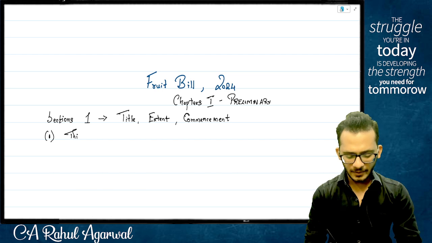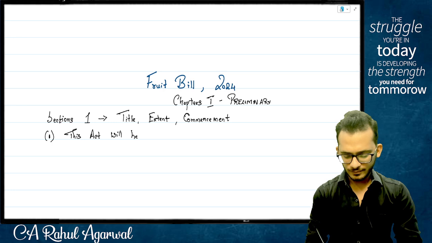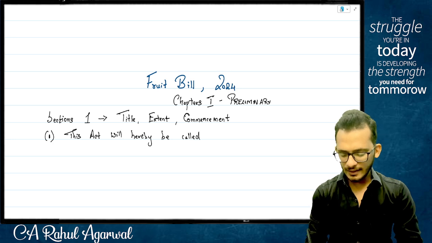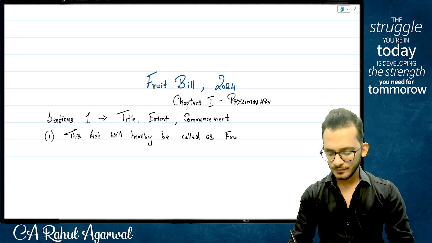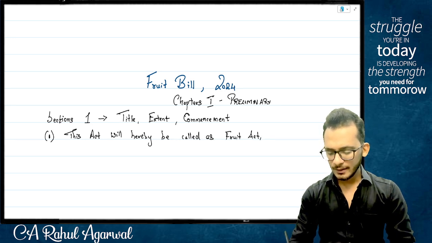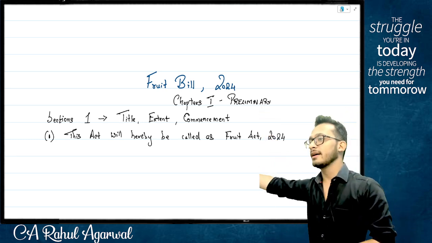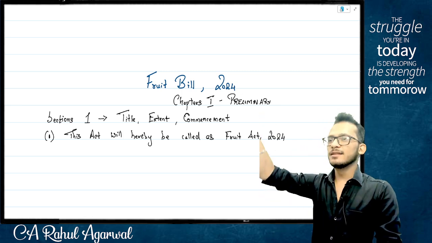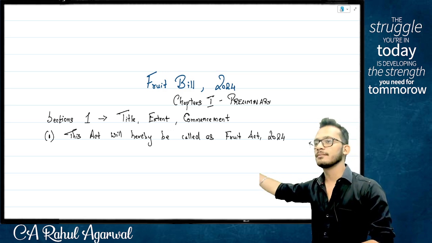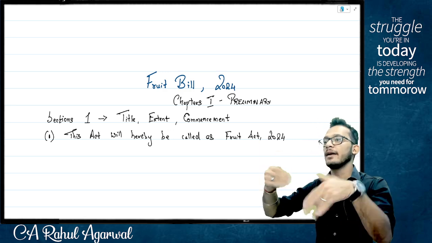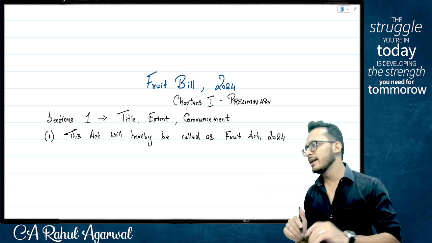This act will hereby be called as Fruit Act 2024. Now if you notice, people, on the top I put fruit bill, but I'm putting fruit act here. Why? Because the bill will change to act when it gets approved. Does not mean I can put bill here, because then I'll have to change it again. So here I'm saying it is going to become an act after you approve it for me. Very simple. Yes or no?